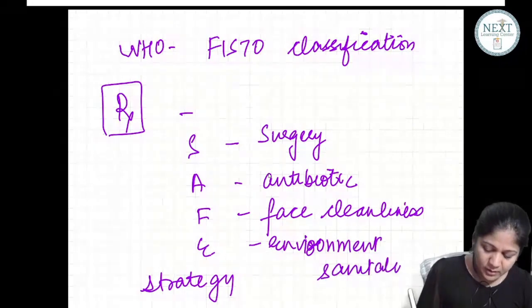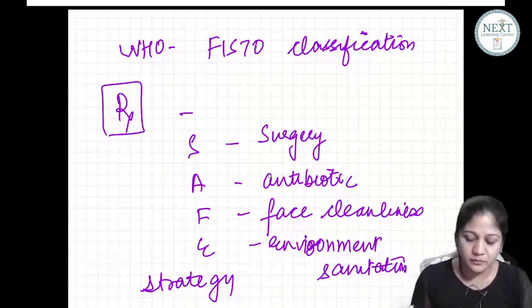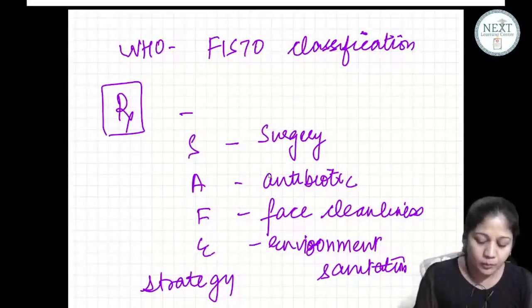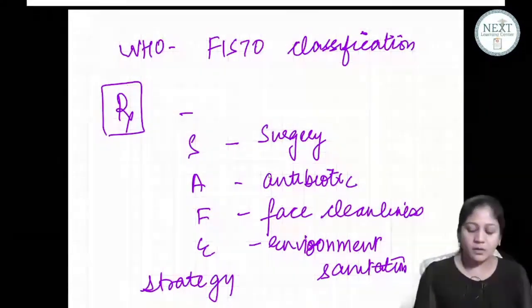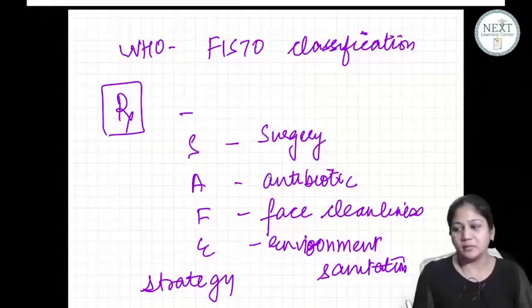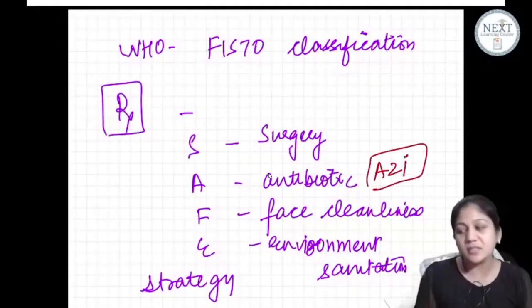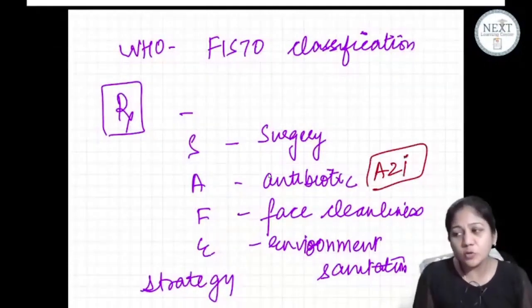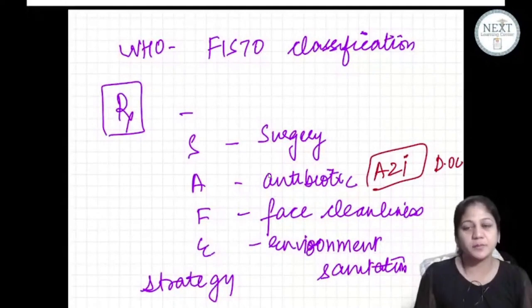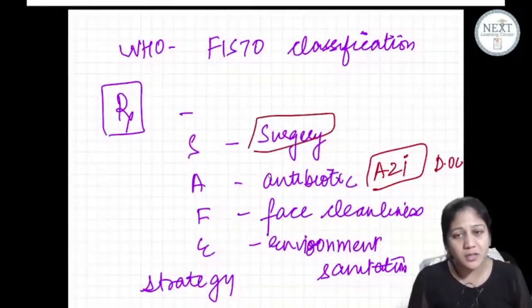So these are the treatment modalities and prophylactic measures. Now, my next question to you is, what is the antibiotic of choice? Anyone? Yes, the antibiotic of choice is azithromycin. This is your drug of choice.